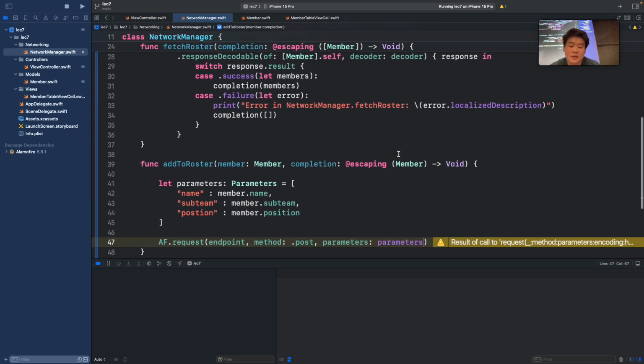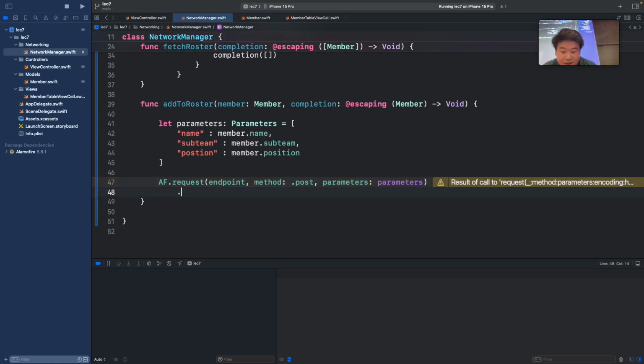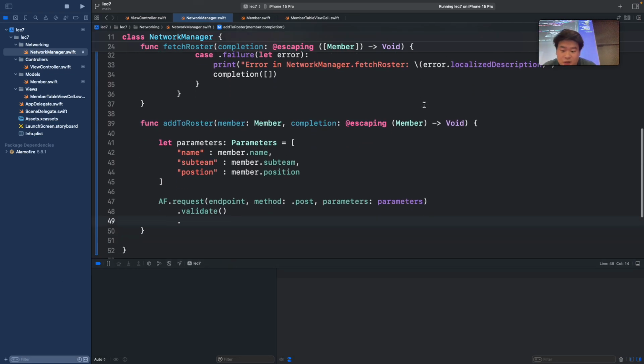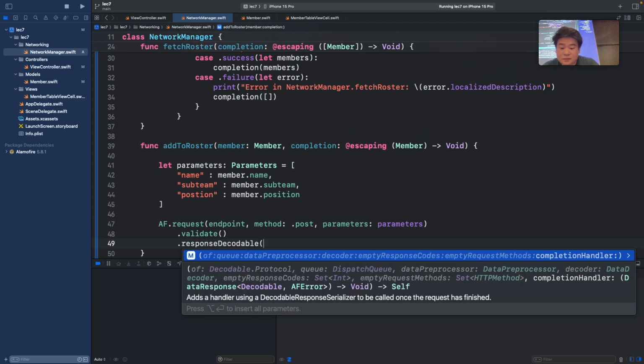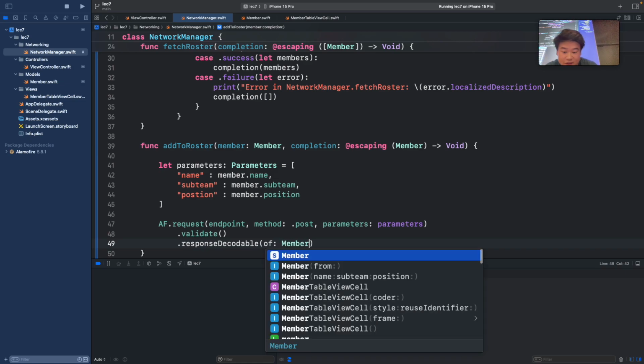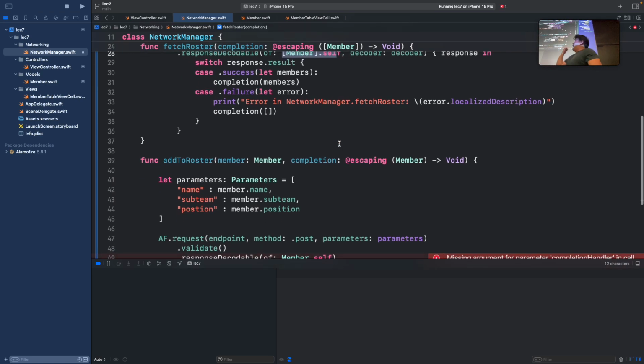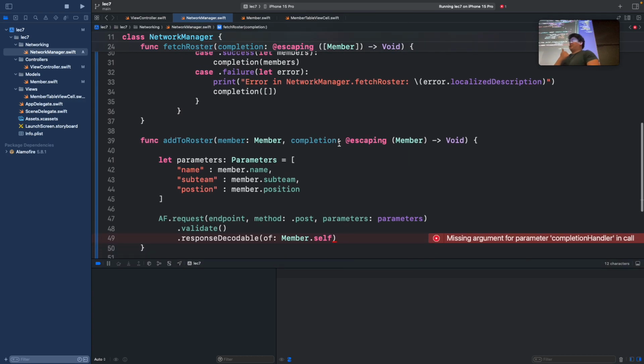Like before, in the case that we have errors, we want to print them out, so we need to validate first. And like before, we want to do response decodable. Okay, I don't know why that took so long, but again, this time we want to decode it into a member. So rather than a list of members like before, we are only adding one member. So what the backend is going to give us back is the same member object that we added before.